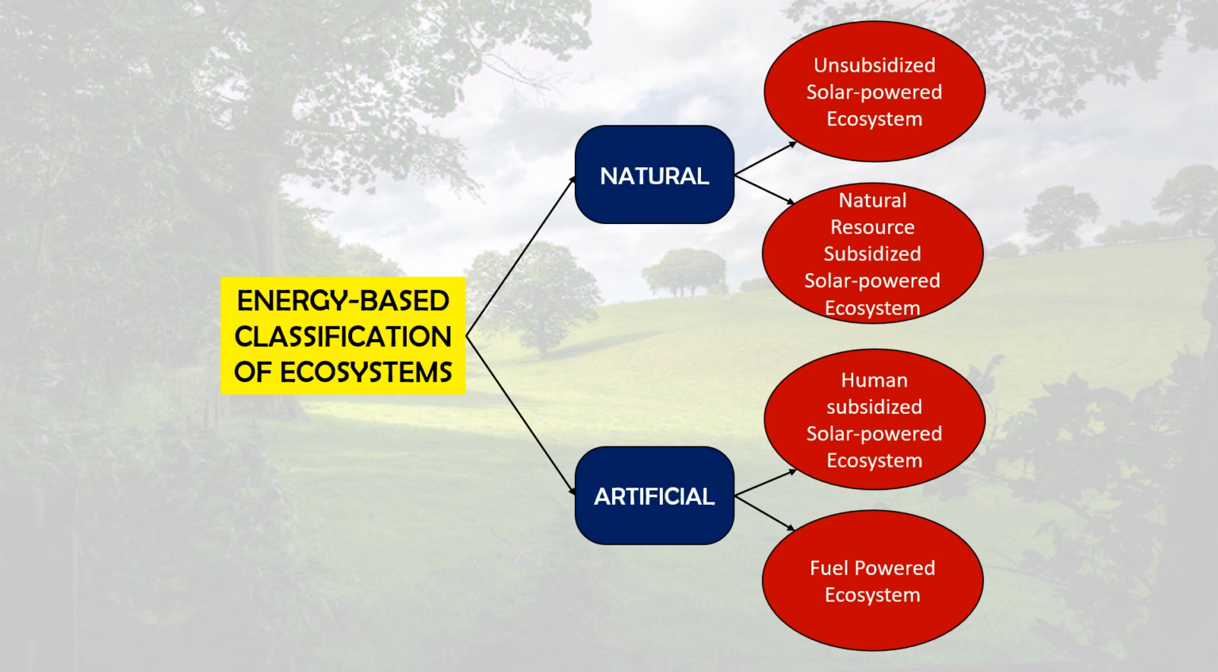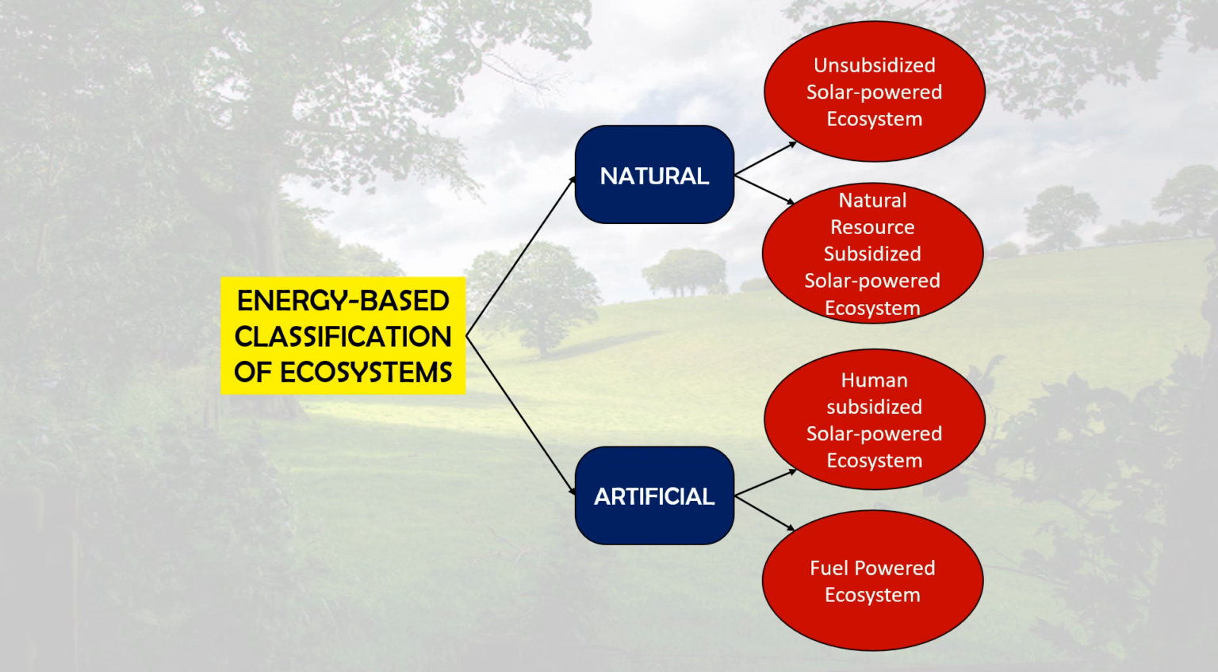And next one is artificial ecosystem. First one is human subsidized solar powered ecosystems. These include the agriculture and aquaculture ecosystems. They are basically powered by solar energy, but humans put a lot of auxiliary energy in the form of fertilizers, pesticides, human and animal labor or fossil fuels into these ecosystems to increase the productivity. So it is human subsidized solar powered ecosystem.